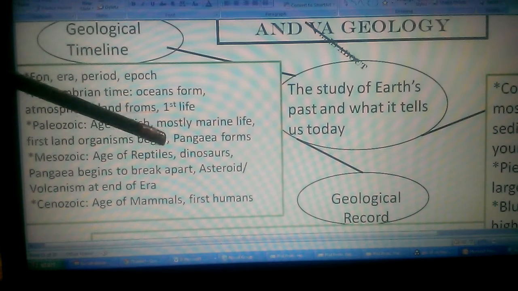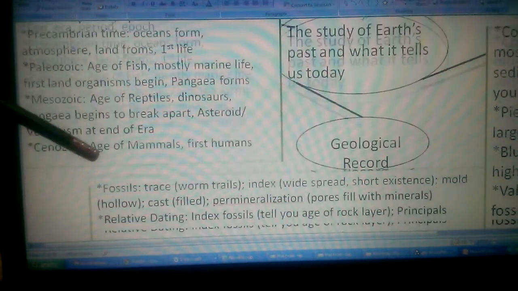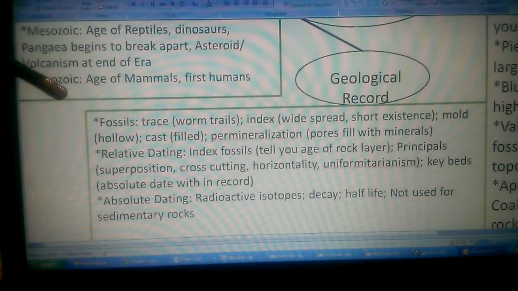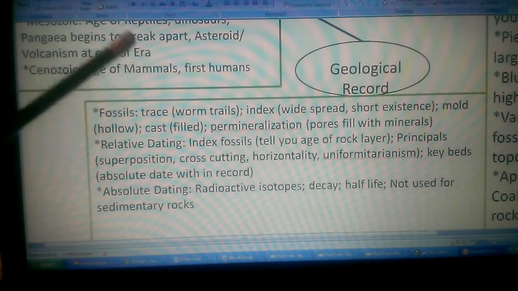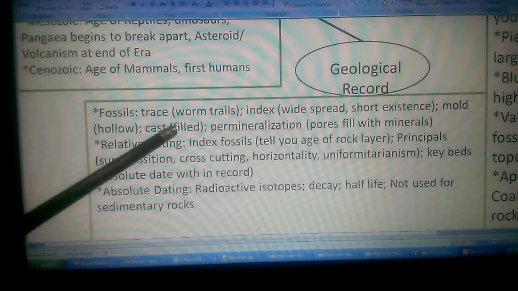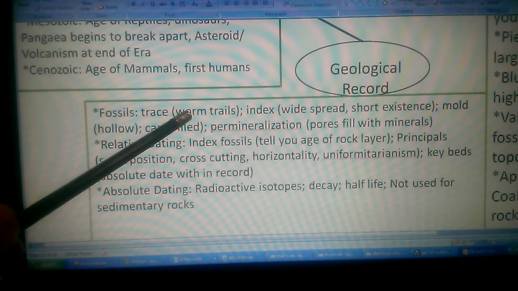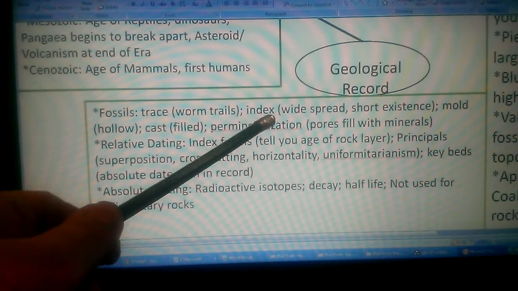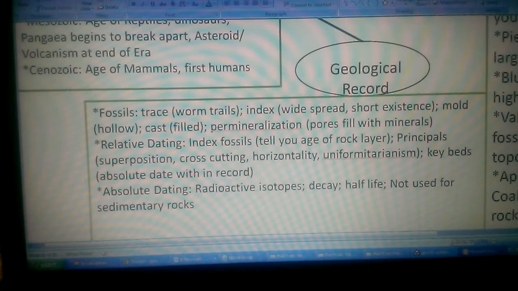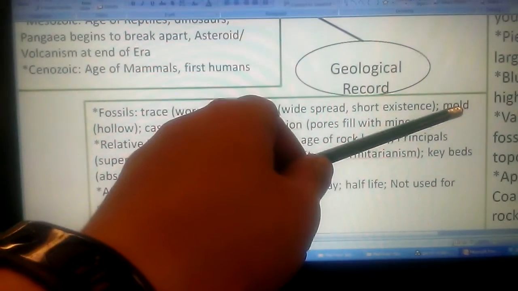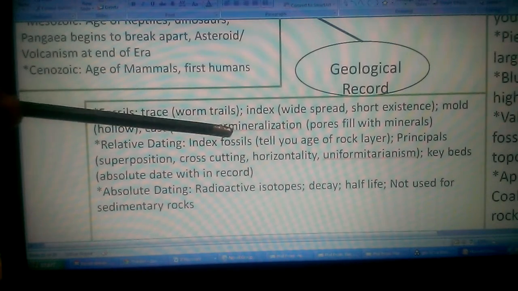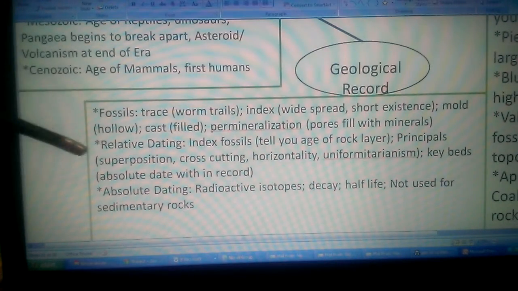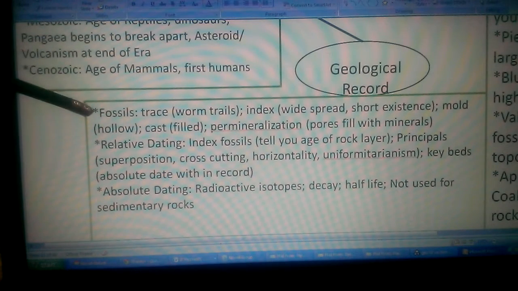All right. Now, next section is the geological record, and that's the one with the most questions, so let's take a few minutes to look over it. Geological record, major concepts are going to be fossils, things like trace fossils, which would be like worm trails, the burrows we talked about, even gastroliths from dinosaurs. Index fossils, which are widespread with a short existence. Then you have mold fossils, which are hollow. Cast fossils are filled in. Permineralization is when the pores fill with minerals. And that's your big fossil concepts to keep in mind.